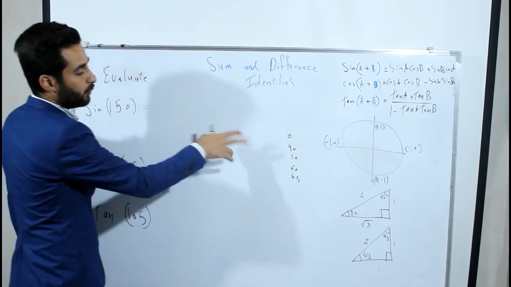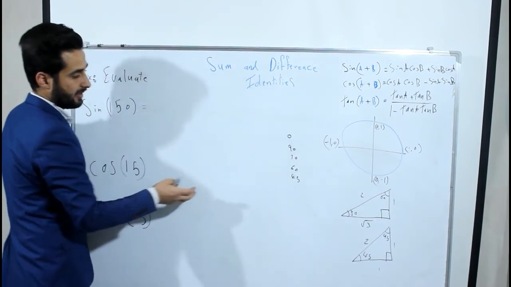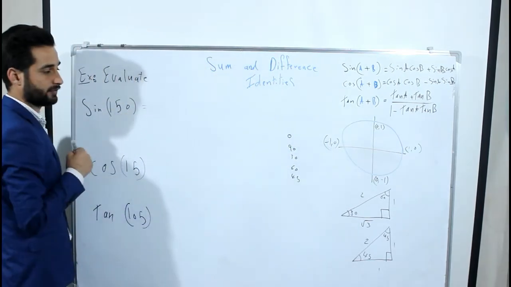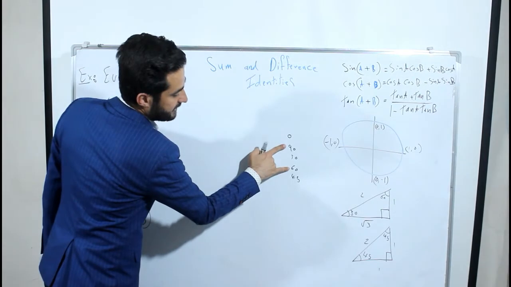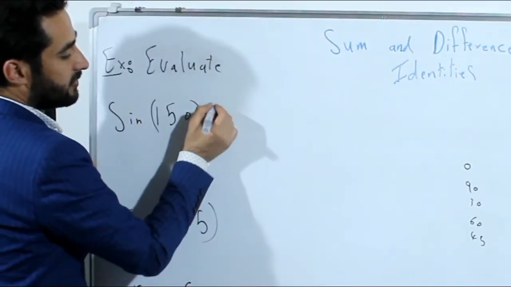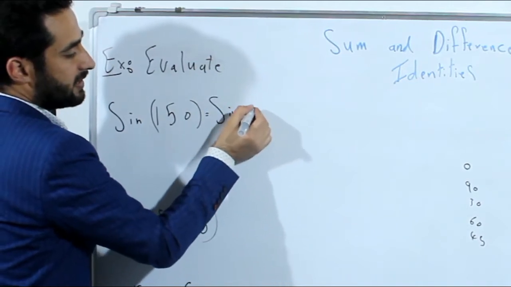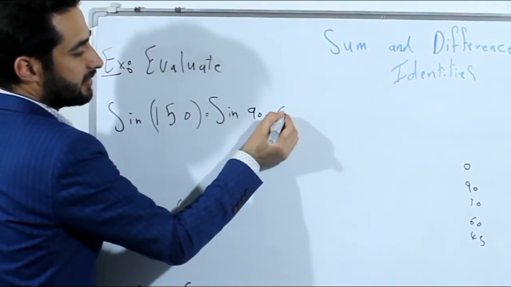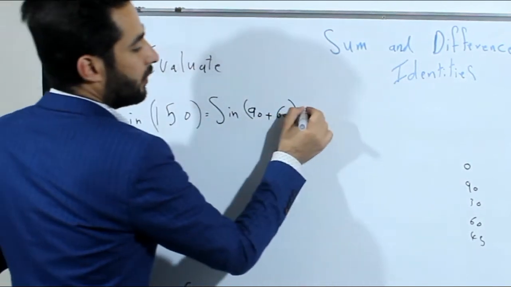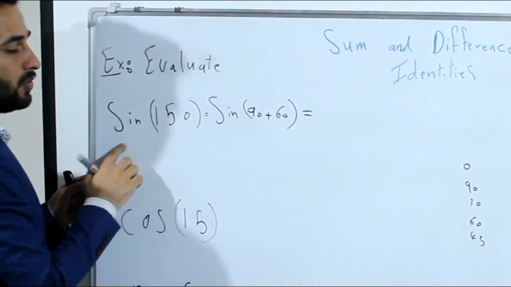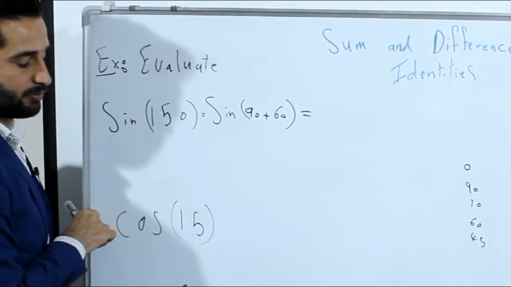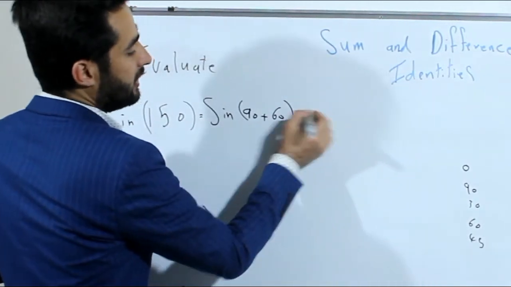So adding which two of these becomes 150? We can check: 90 plus 60 is equal to 150. So we can say this is equal to sine of 90 plus 60. Then we know sine is kind to his brother, who is cosine. So he will say